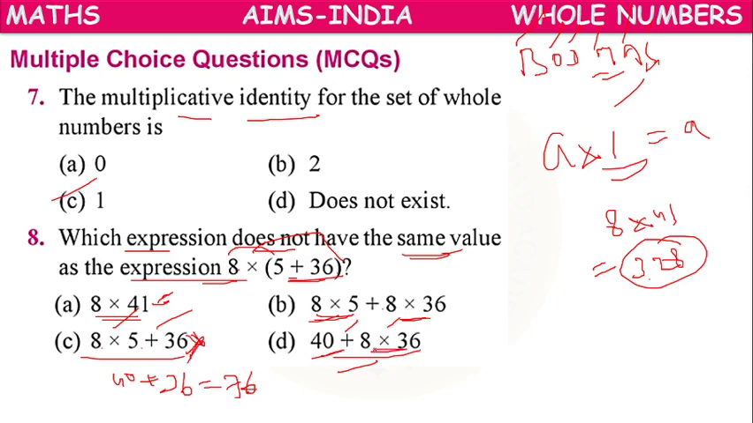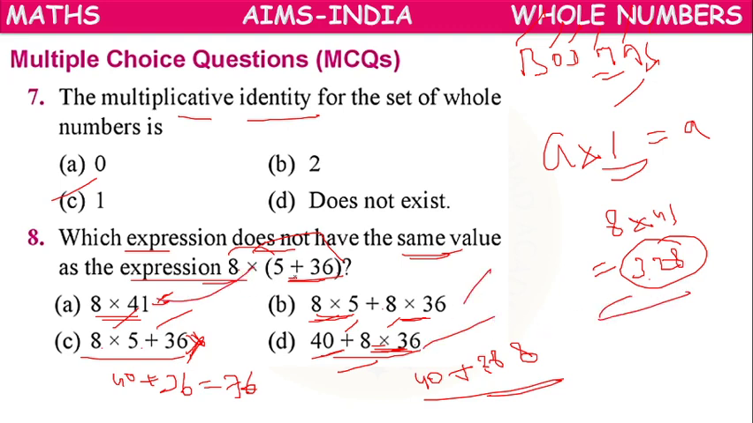But here, multiplication first. 40 plus multiplication. 8 6 times 48. 8 3 times 24. 288 plus 40. 328. Correct. So A option correct, B option correct, C option correct. It means they are giving the same value as the given expression. But they asked which does not give the same value. So C option is the right answer.